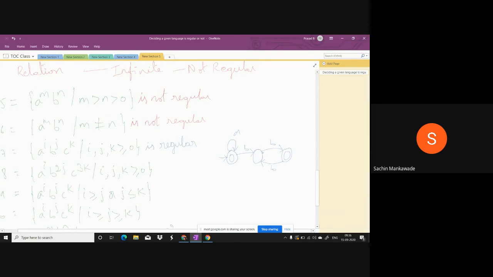This is for 1, 2, 3, 4. This is even, and C's can be there, and only C's can be there. So they must be a multiple of 3. This is the first C, and this is for the second C, and this is for the third C, or it can be more.